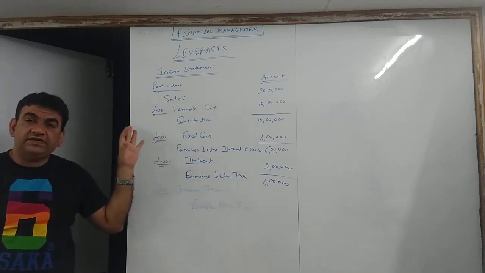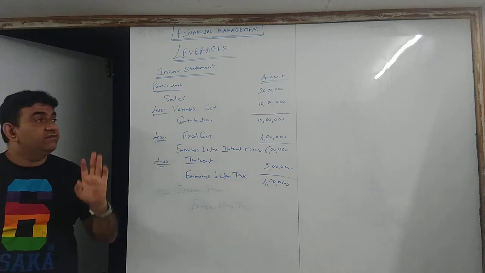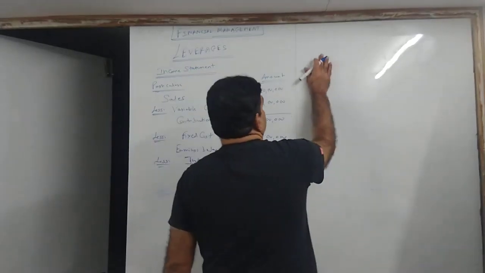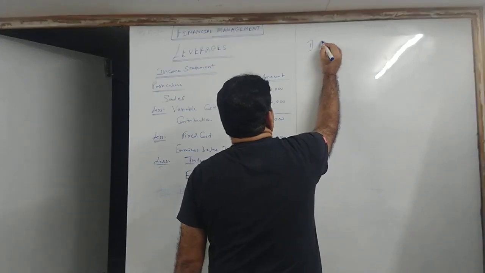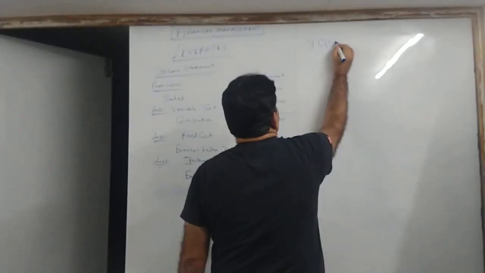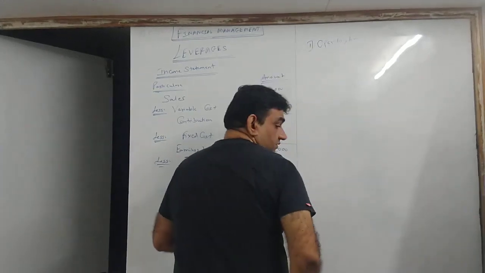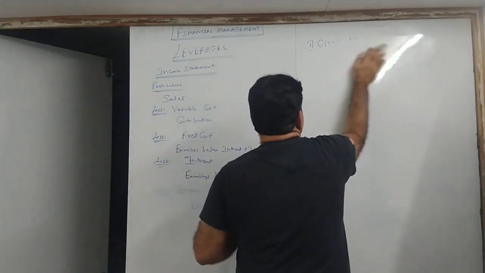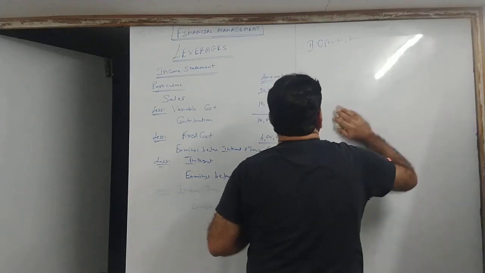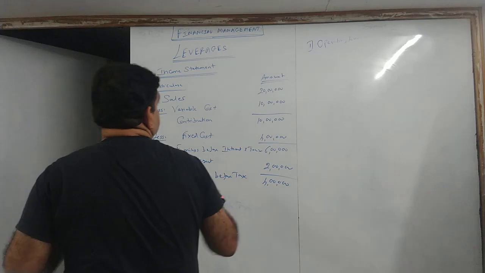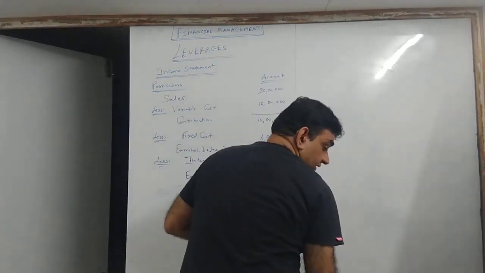Now we got these figures. On the basis of the figures from the income statement, we will calculate leverages. Okay? So let's take one by one. First, what is my first leverage? Operating leverage. Let's write it. First is operating leverage. Okay? What is the formula of operating leverage?